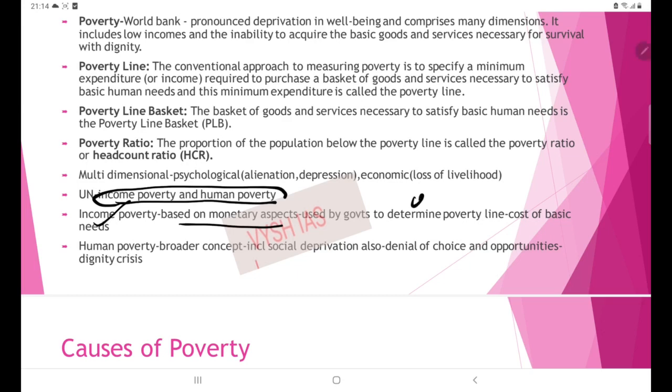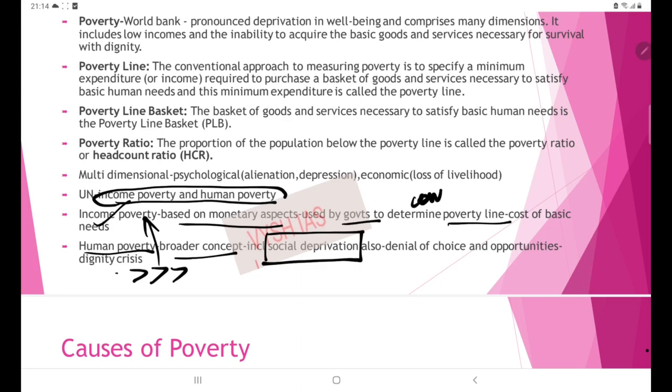So it is a conventional means also. It is used by governments all over the world to determine the poverty line. Then human poverty is a broader concept. It covers more than income poverty. It is a broader concept and it includes the social deprivation faced by the individual also.